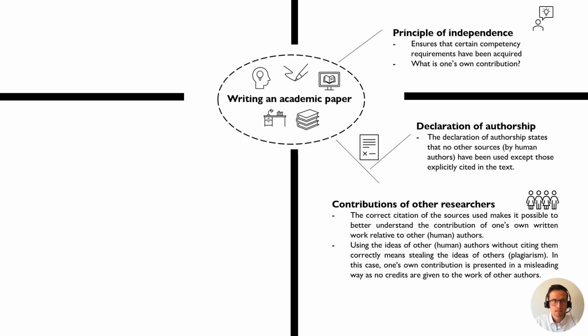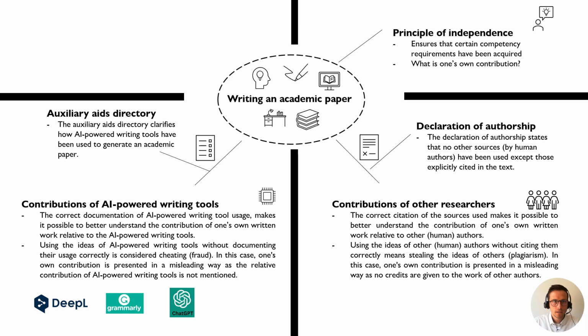If you do not cite other authors in your own text but still use their ideas, then you present your own work in a misleading way as you have stolen ideas from others. This is also known as plagiarism. In a similar way, if you use AI-powered writing tools but do not mention their usage, you also present your work in a misleading way. It is okay to use AI-powered writing tools as long as you transparently document their usage.